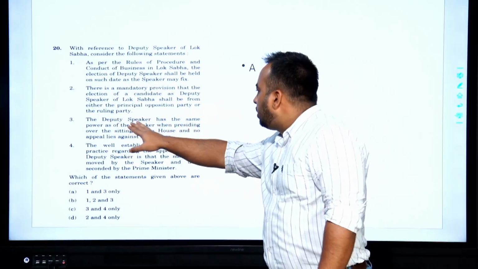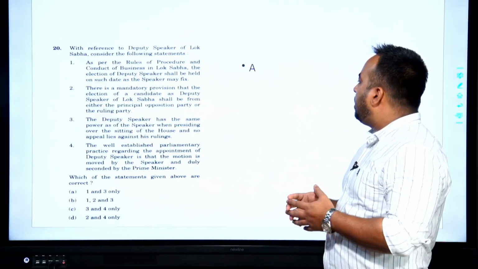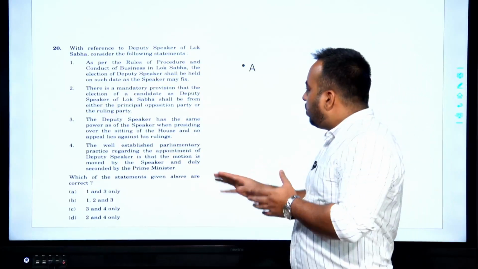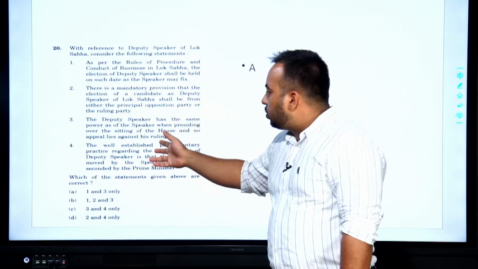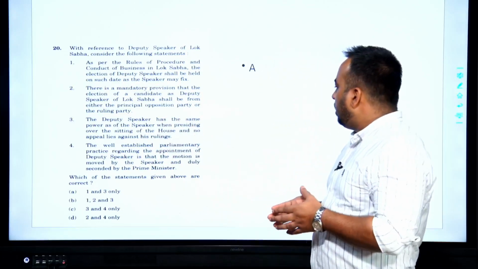Statement 3: the Deputy Speaker has the same power as the Speaker when presiding over the sitting of the House. This is taught in the class and this appears logical also. So, this statement is correct.